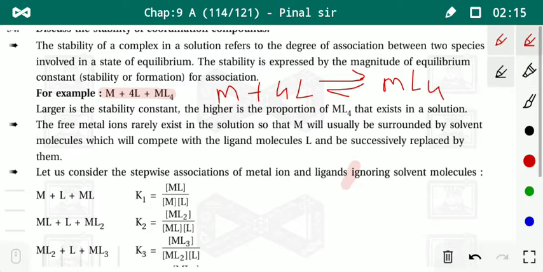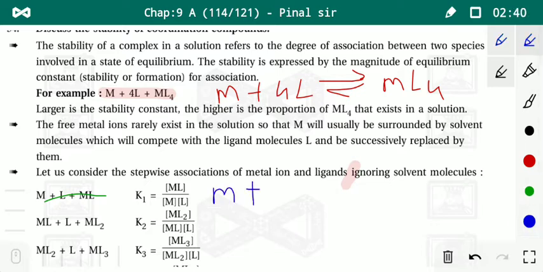Which is a different type of ligand. Right, here let us consider the stepwise association of metal ion and ligand, ignoring solvent molecules. It ignores the solvent molecules and forms a complex compound. Some minor mistake in this structure, we can write like this: